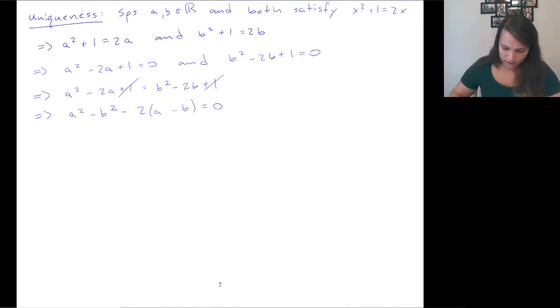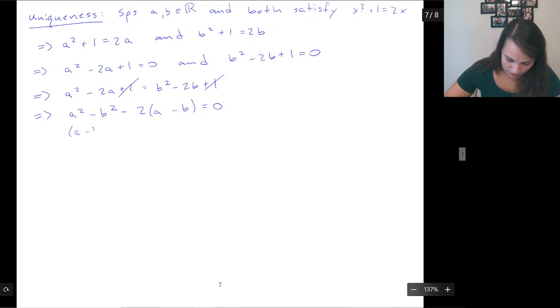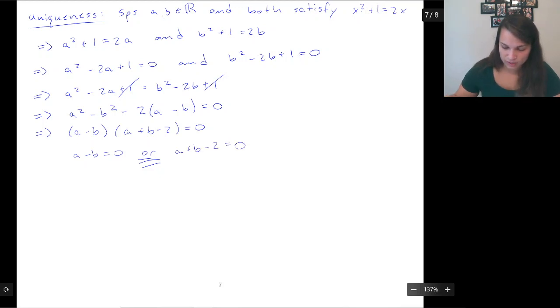And then this, remember, is like a minus b times a plus b. And so there's an a minus b hidden in there, so I'll factor that out too, which leaves us with a plus b minus 2 is equal to 0. So that means we get down to a minus b equals 0, or a plus b minus 2 equals 0.